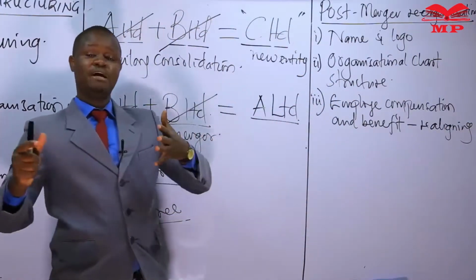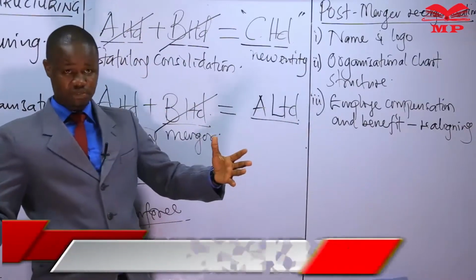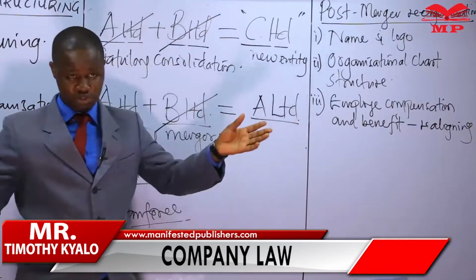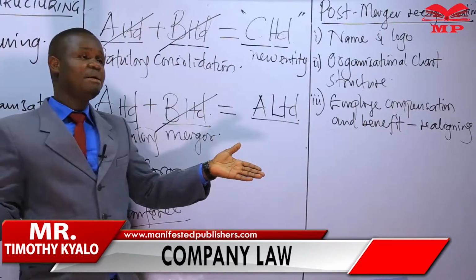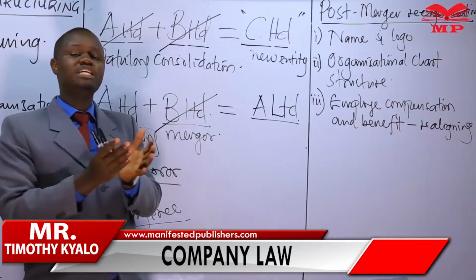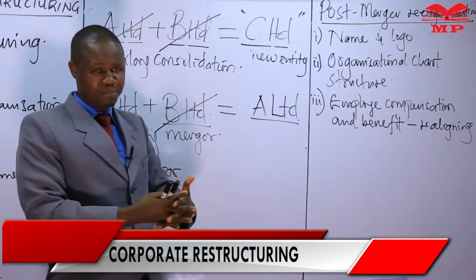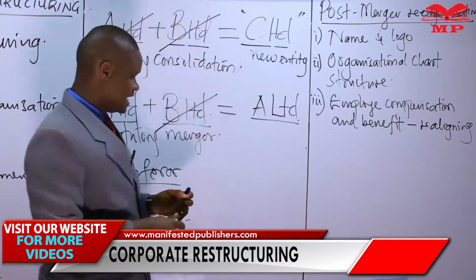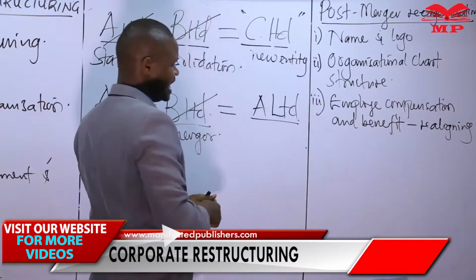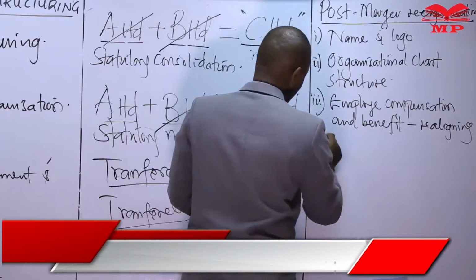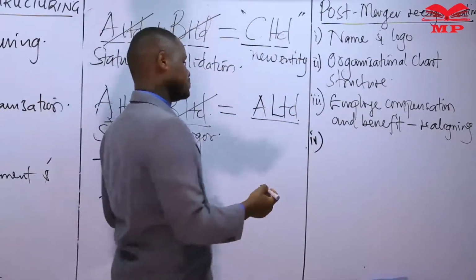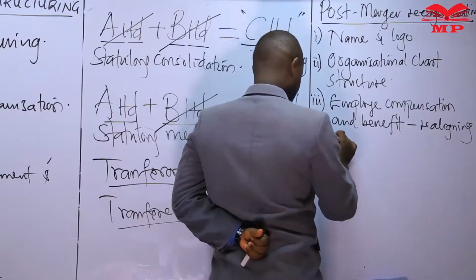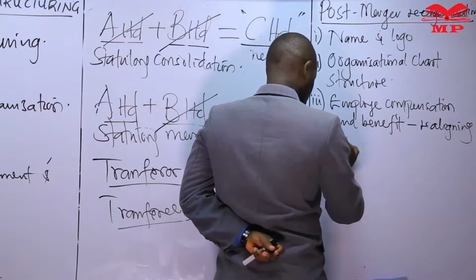The reason is these were previously different entities. They may have had a different remuneration policy for these two different companies. Now that they have become one company, we need to harmonize the employee compensation. We need to harmonize the employee benefit schemes that this new entity has now to implement, since they have now become one. Some of the other things that we will also need to relook will be property ownership.